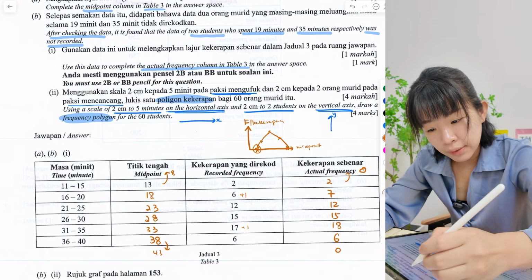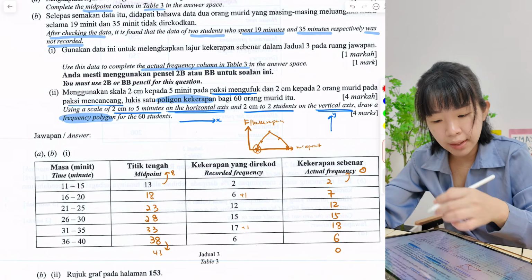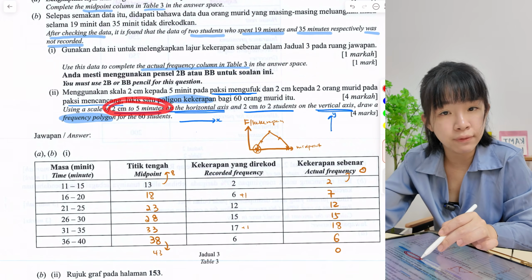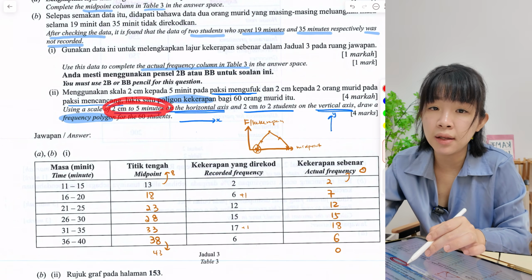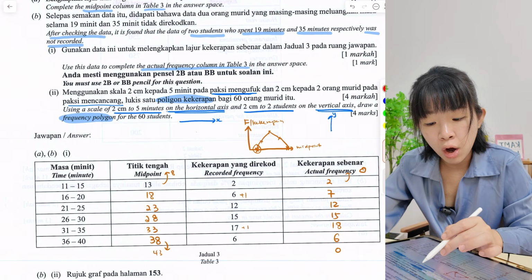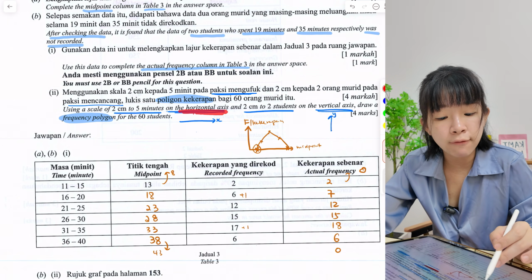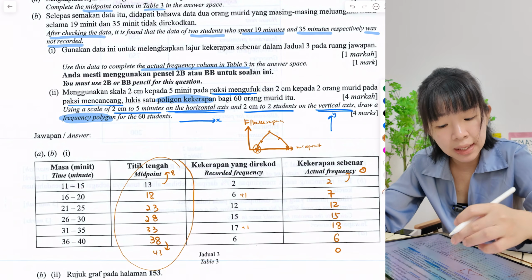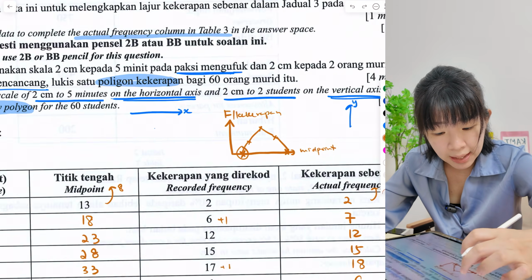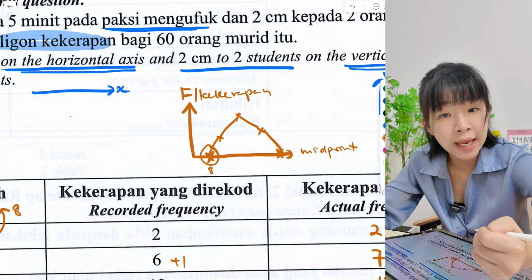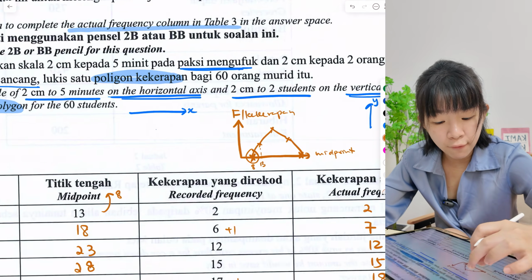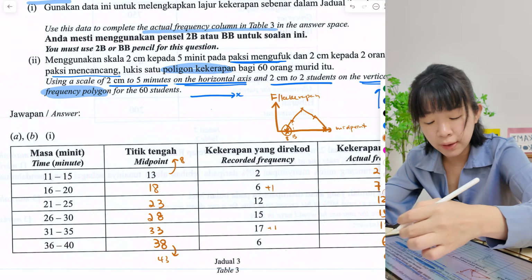Okay, can? Now, how about the scale here? Some of you might worry. For the horizontal axis, they say 2 cm 5 minutes. Should we start from 5, 10, 15 like that? No. Okay guys, no. For the horizontal axis, just now we said we have to put midpoint. Then you just follow whatever the table says. So the first one must be 8. Later, the first point here, you put 8, and then followed by 13 and so on. If you follow the midpoint, you already fulfill the condition.